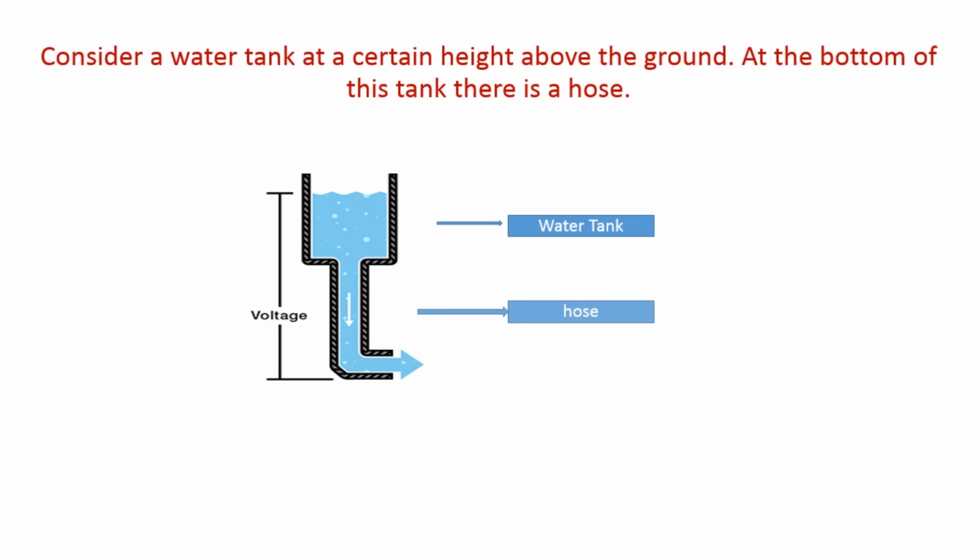The more water in the tank, the higher the charge, and the more pressure is measured at the end of the hose. So, we can compare it with a battery. Here we store a certain amount of energy and then release it. If we release a certain amount of water from the tank, the pressure created at the end of the hose goes down. There is also a decrease in the amount of water that will flow through the hose. Less pressure means less water is flowing, which brings us to current.